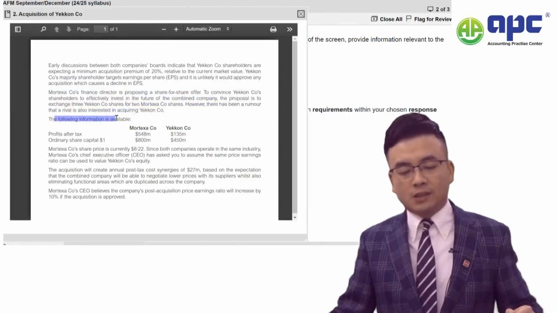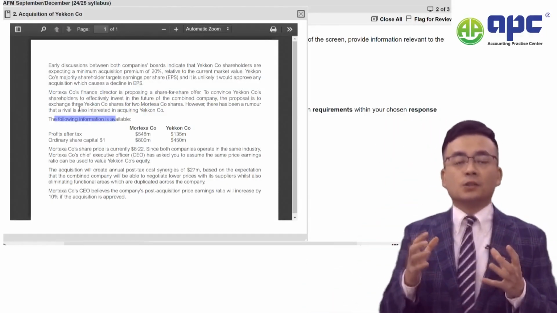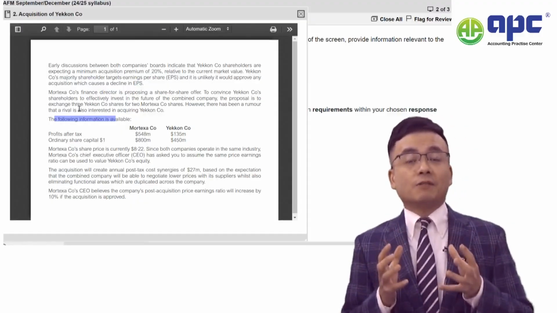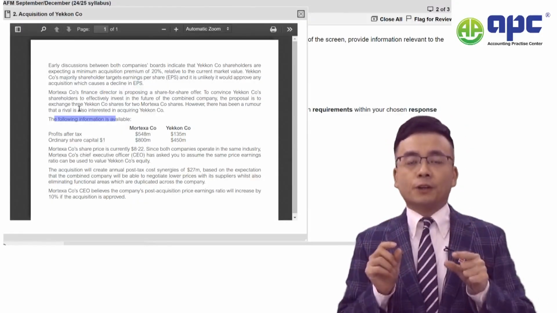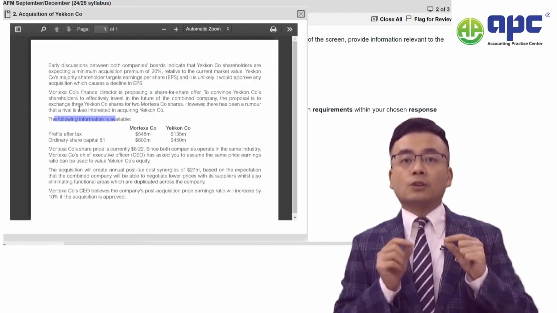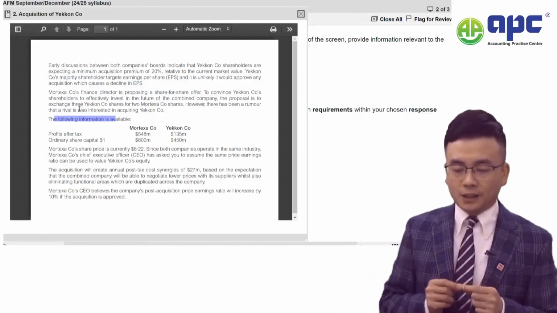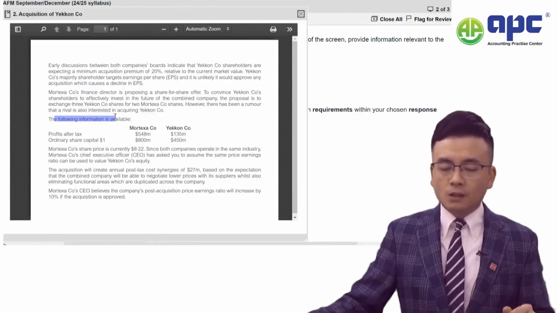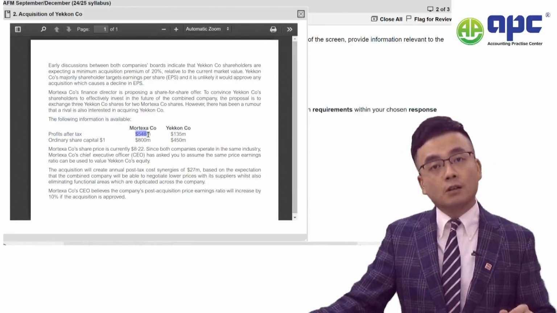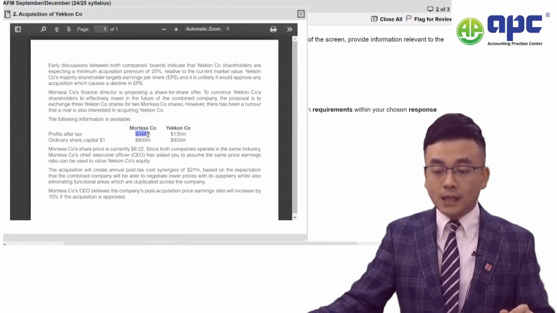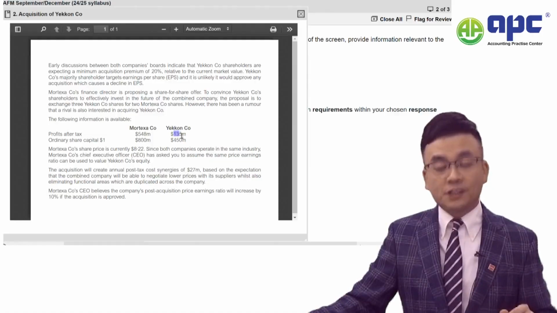Now we're told the following information. When we talk about M&A, we need to determine the equity value. There will be a variety of ways that we can do this. If we can see profit, please do use profit after tax times the PE ratio. Okay, that's important. Then we're told about our company's profit after tax of 548 and the Y company's profit after tax of 135.